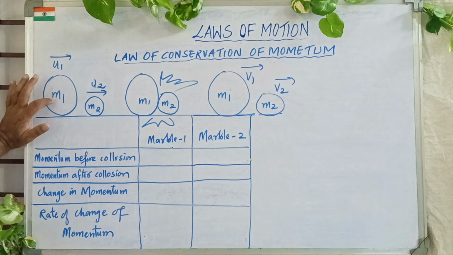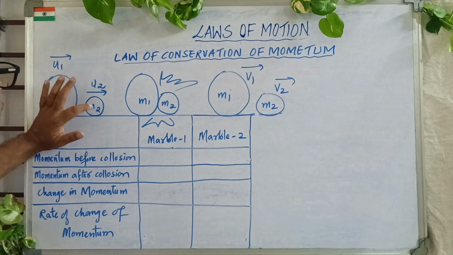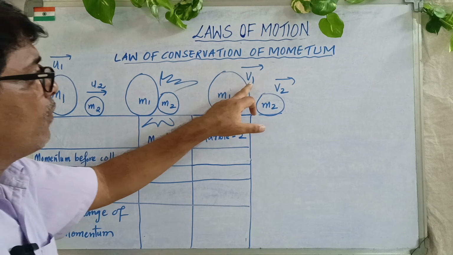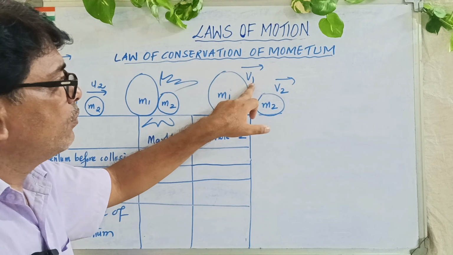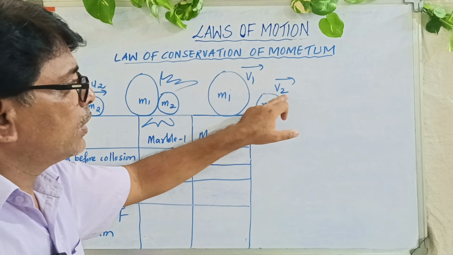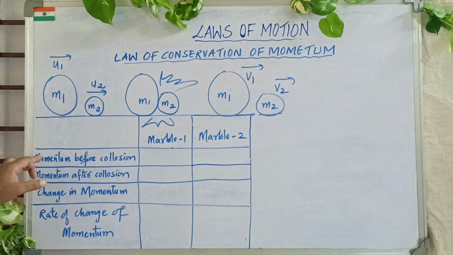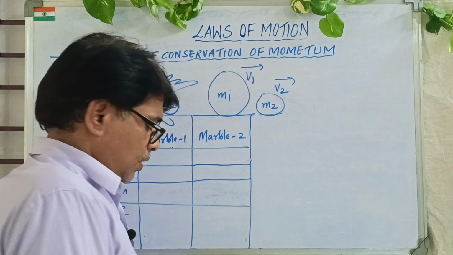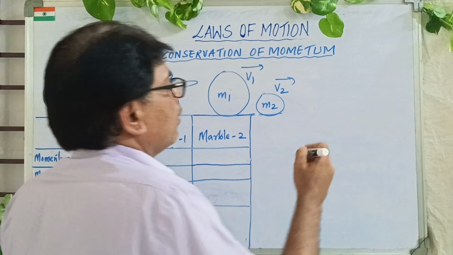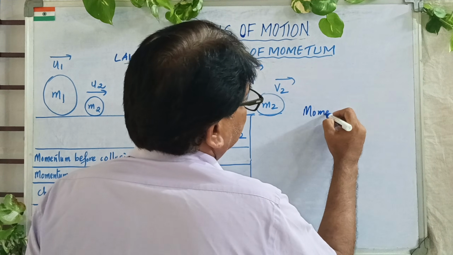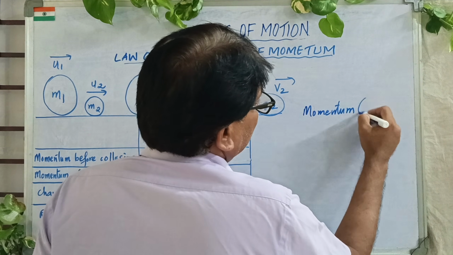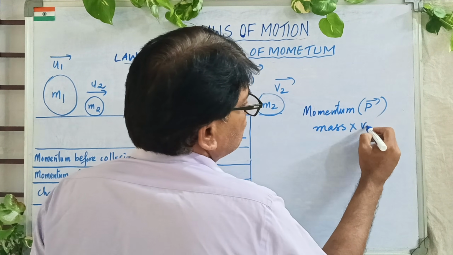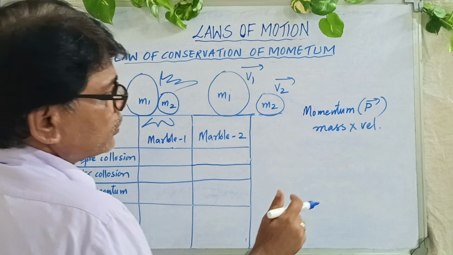So the initial velocity of M1 we consider as U1, and the initial velocity of M2 as U2. The final velocity of M1 is taken as V1, and the final velocity of M2 is taken as V2. Now, first of all, you should know what momentum is. Momentum is represented with P. It is the product of mass and velocity.